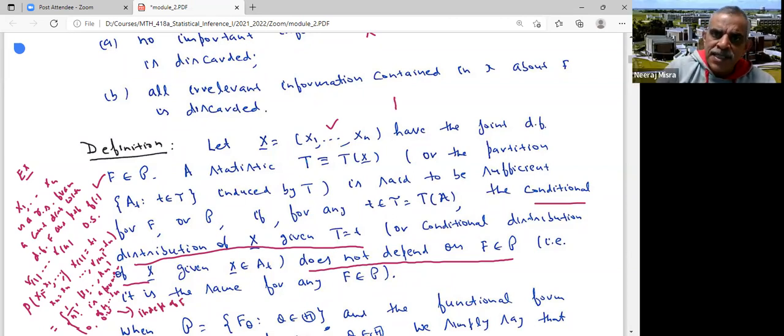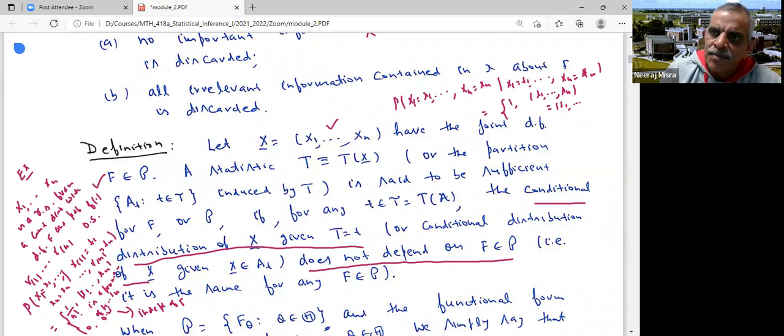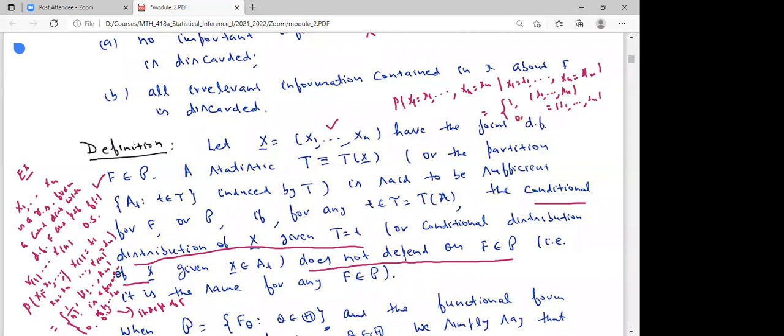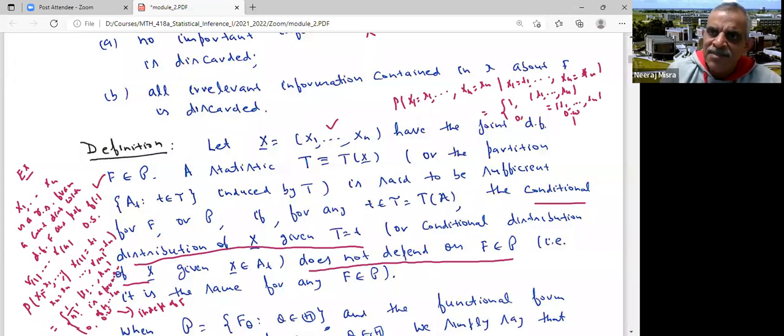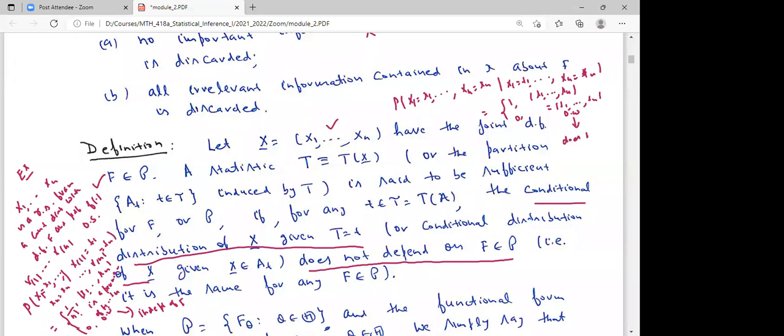Even if you look at the whole sample, let's look at the probability that X1 is equal to x1, ..., Xn is equal to xn, given that X(1) is equal to t1, ..., X(n) is equal to tn. I'm looking at the joint PDF of X1, X2, ..., Xn given that itself. What would be this? This would be 1 only when this small x1, x2, ..., xn is the same as t1, t2, ..., tn, and 0 otherwise. Does this depend on F? No, sir. There's no F here.